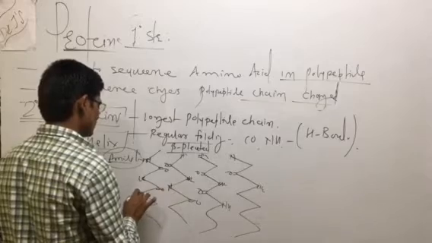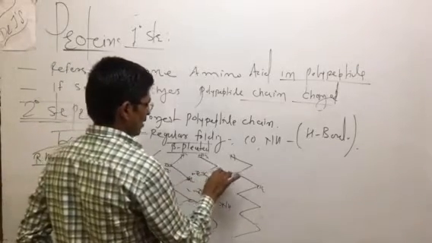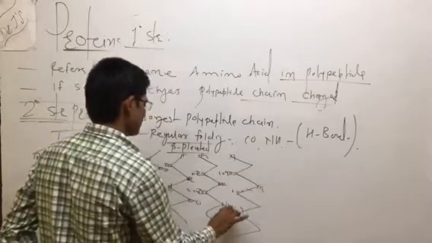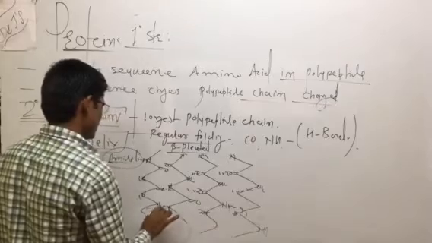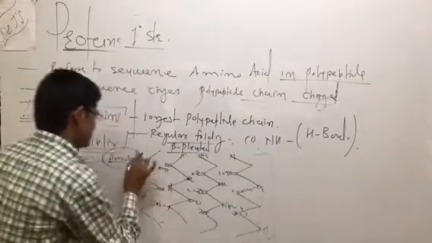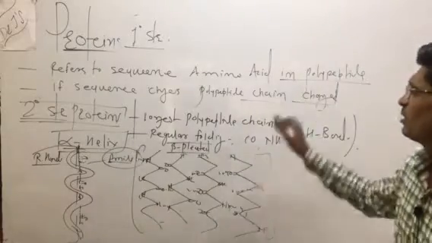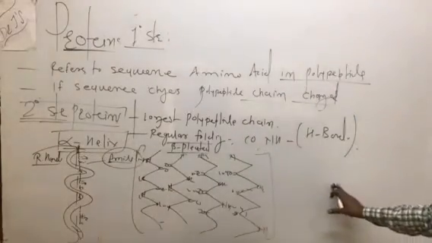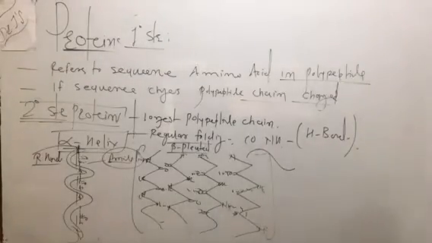So the amide linkage is here, and hydrogen bonding is present here between C double bond O and NH. This is nothing but a sheet-like structure. As you can see, this is the beta pleated structure, a secondary structure of proteins. This beta pleated structure has the stretched out polypeptide.